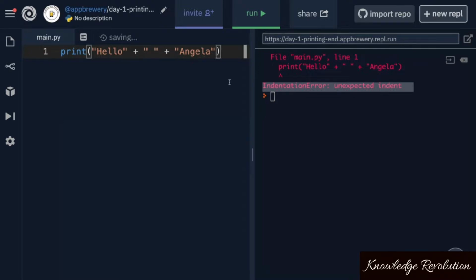Now, this is the second error that we've come across. The last error was a syntax error. For example, when we forgot to add the end double quotes. And this one is called a syntax error, and this one is called an indentation error. And as I mentioned before, while you're coding, you are going to make lots and lots of these errors and other ones. This is the only sure thing that we know.